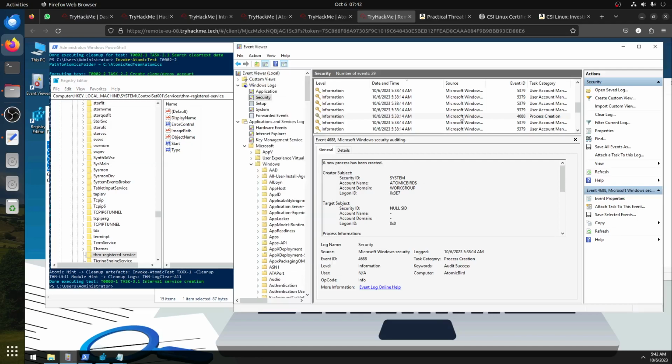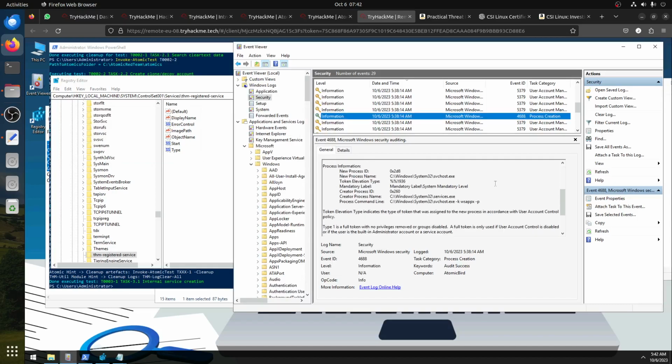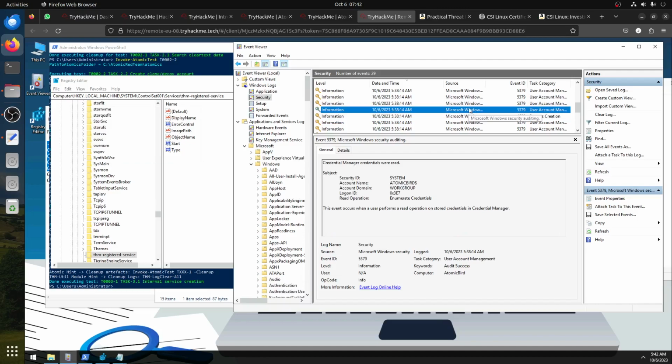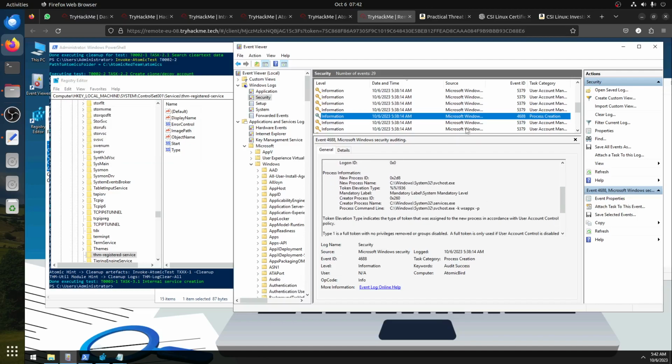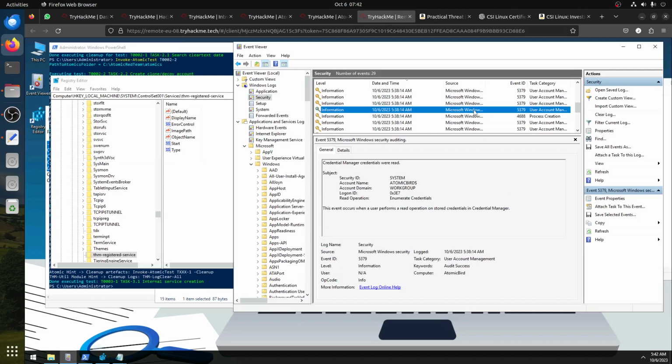Let's do something quickly. Let me go back to Sysmon. Sysmon should have this answer. Process creation. This is service here. I'm not talking about users.